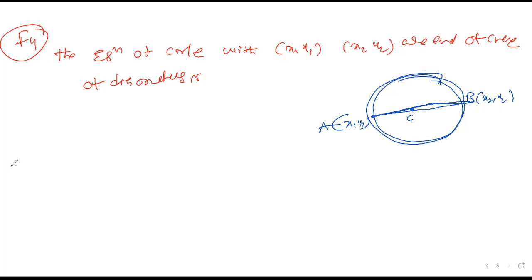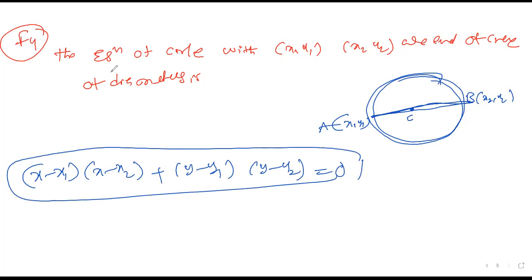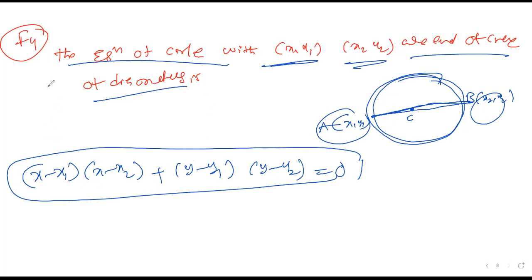The circle equation is, I'm writing the formula: x minus x1 into x minus x2 plus y minus y1 into y minus y2 is equal to 0. This is the formula for this situation: the equation of a circle with x1 comma y1 and x2 comma y2 as the end points of a diameter. This is the circle equation. Please write it in the formula page. Go back and write it in the formula page. Come back to the continuation. Thank you. Now let us take question number 12.